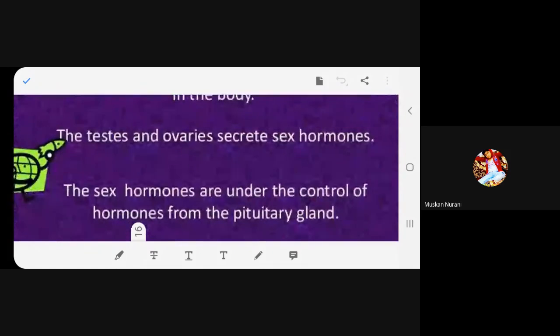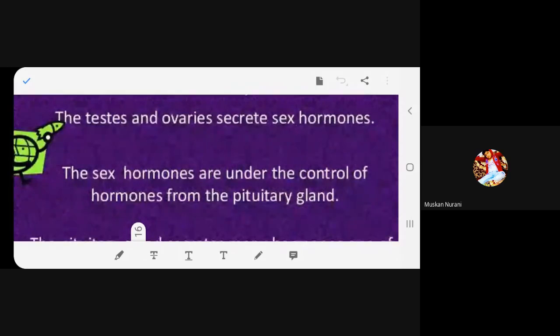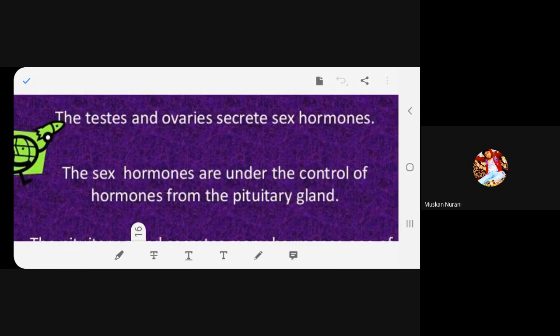Let's see. The testes and ovaries secrete sex hormones. What are those sex hormones? Others also can try, please.